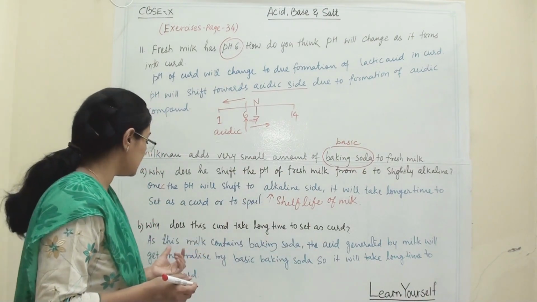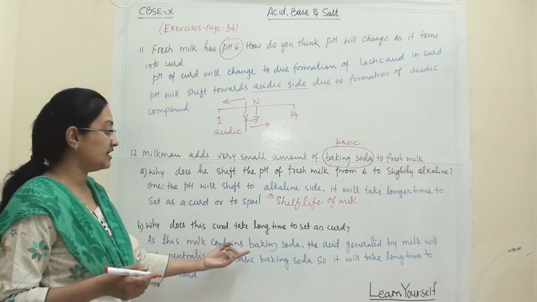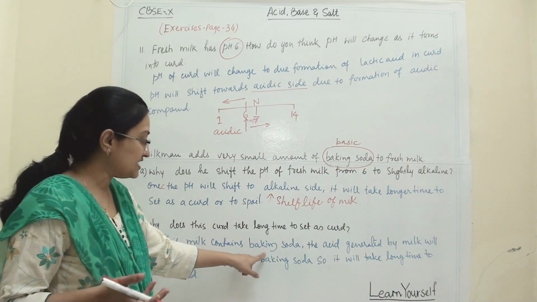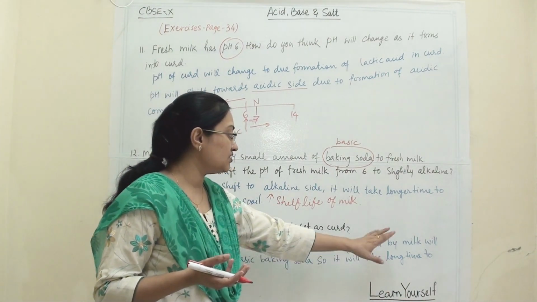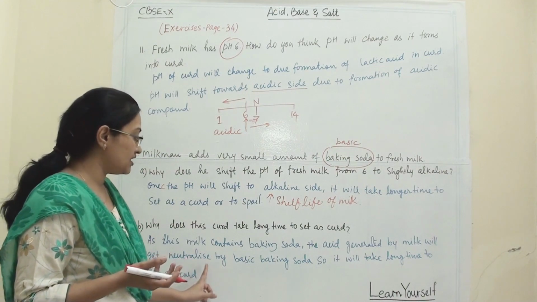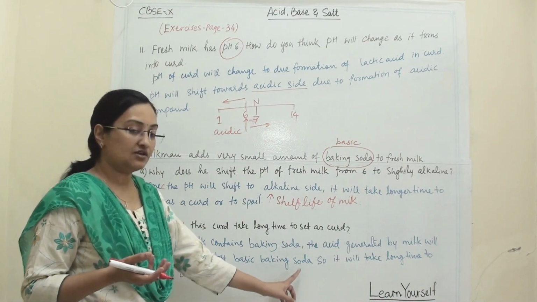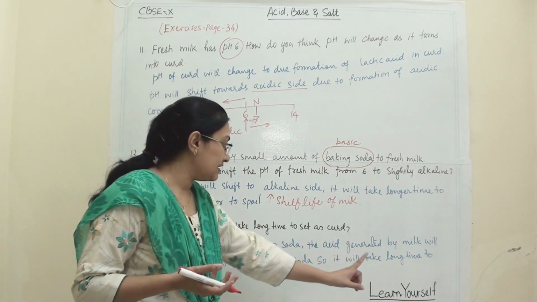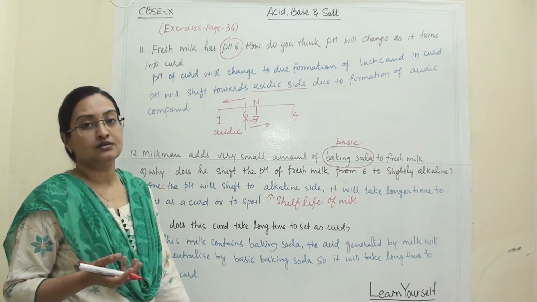As we have discussed earlier, as this milk contains baking soda, a basic substance, the acid generated by the milk will get neutralized by the basic baking soda. So it will take a longer time to set as curd.